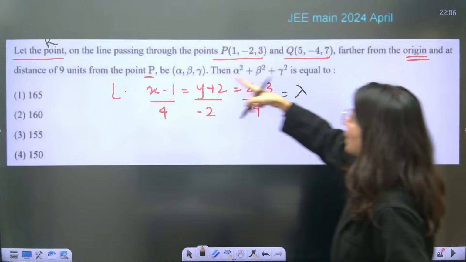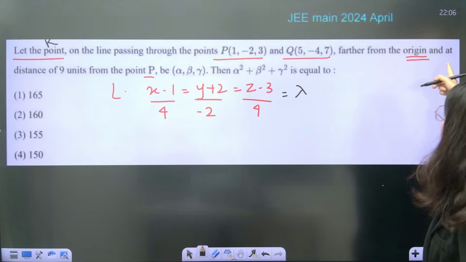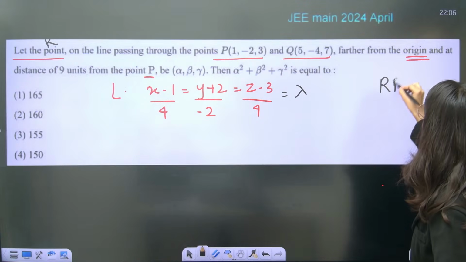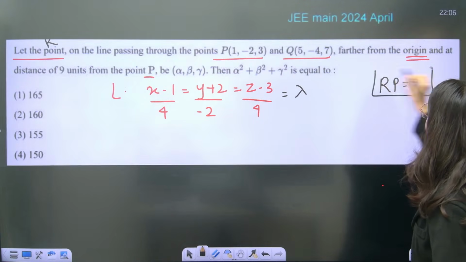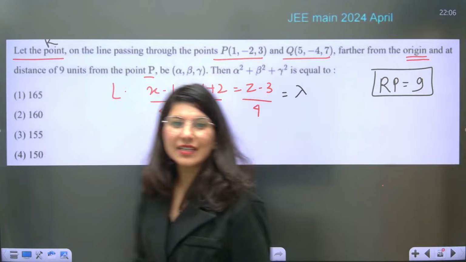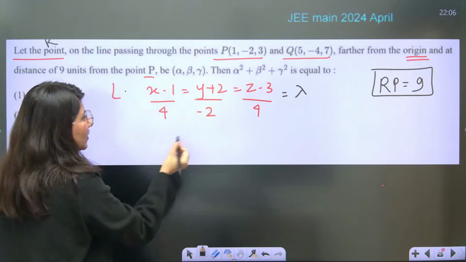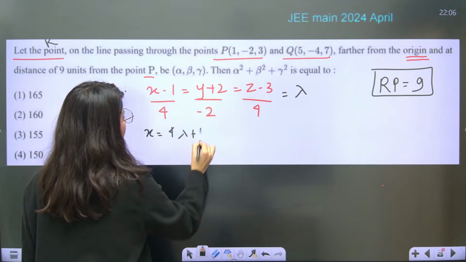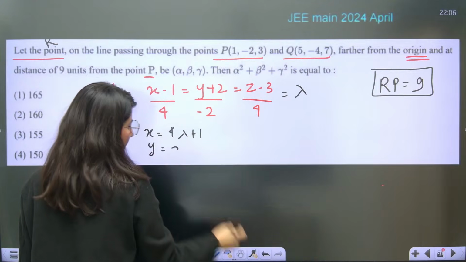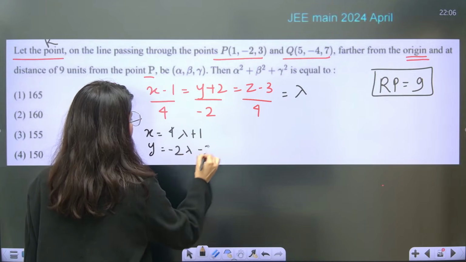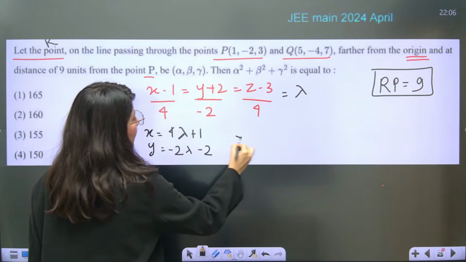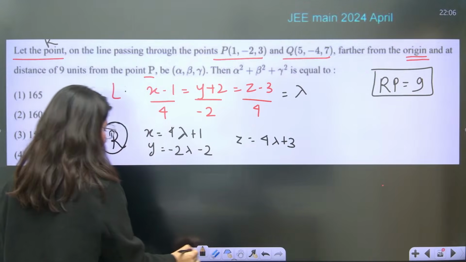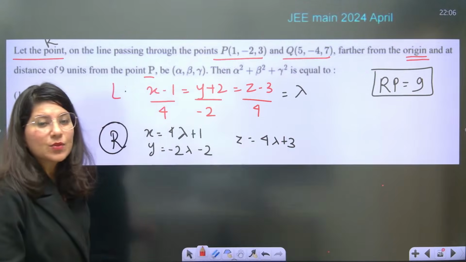Okay, so point R is farther from the origin, at a distance of 9 units from P. So basically RP equals 9, where R is the point lying on that line. Now assume the point, same thing. So basically x will be 4 lambda plus 1, y will be minus 2 lambda minus 2, and z will be 4 lambda plus 3. This is your R. Now, RP equals 9.